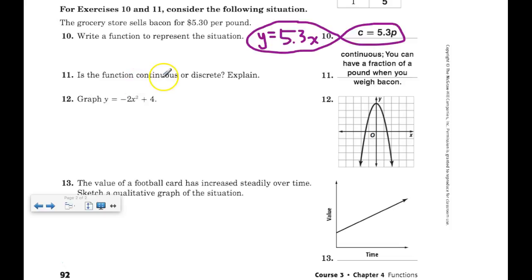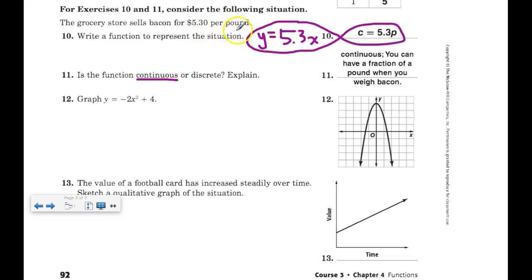Is the function continuous or discrete? Okay, continuous means you can break up the x and y values into fractions or decimals. Okay, so it's $5.30 per pound. Are there fractions of pounds? Yes, there are. Are there fractions of dollars? Yes, there are. They're called cents.